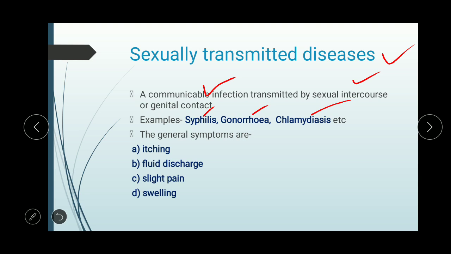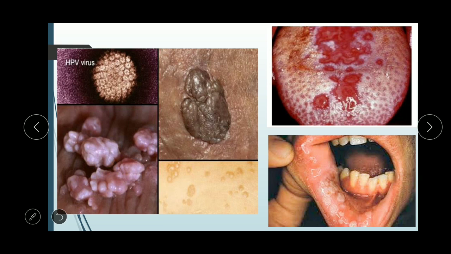Then what are the general symptoms? The symptoms are itching, that is, the affected area will itch. Then fluid discharge, that is, mucus from the affected organ or parts. Then slight pain, and swelling of the area, that is, inflammation, is easily observed. I have put this diagram to show you the symptoms.